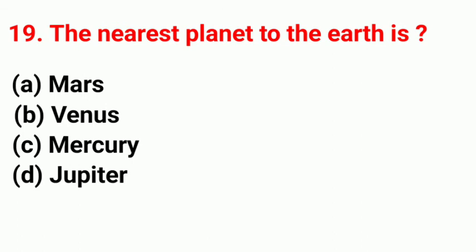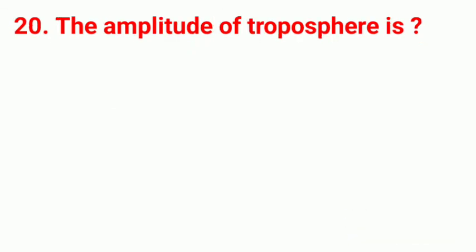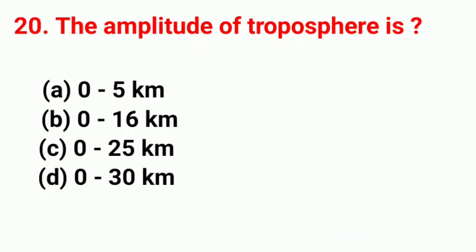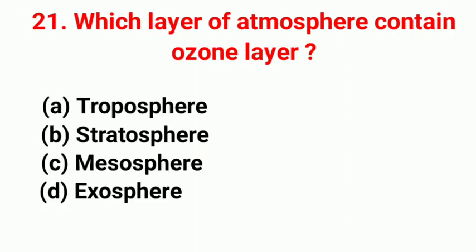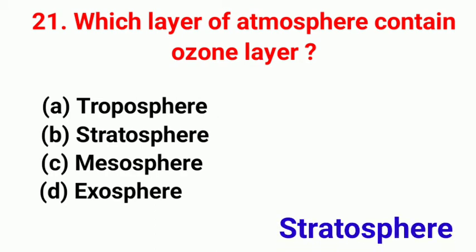The nearest planet to the Earth is. Right answer is Venus. The amplitude of troposphere is. Right answer is 0 to 16 km. Which layer of atmosphere contains ozone layer? Right answer is a stratosphere.